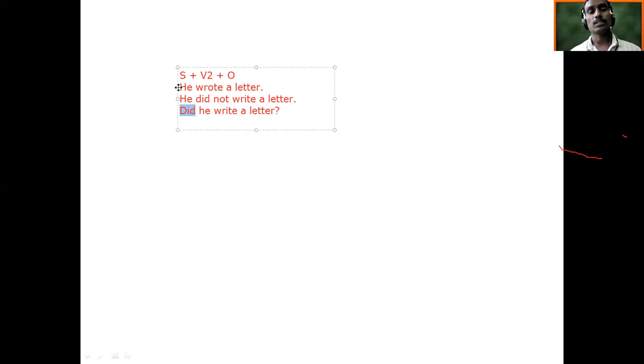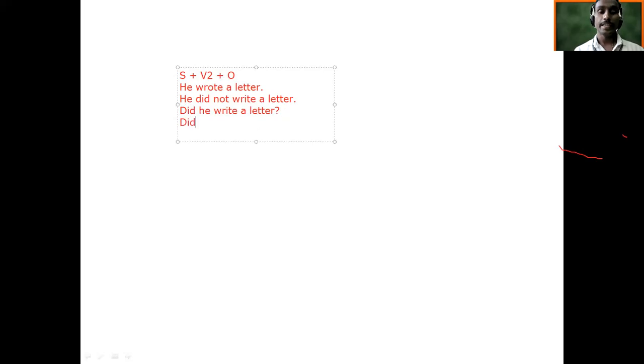Then subject. What is the subject? He. Then we wrote he. Then the main verb. Which is the main verb? Wrote is the main verb here, but in fact wrote is in past. So instead of using past, we have used did here. So we are not going to use wrote again. We are going to use the first form of that verb, that is write, and then the object at the end. This way we make it interrogative.